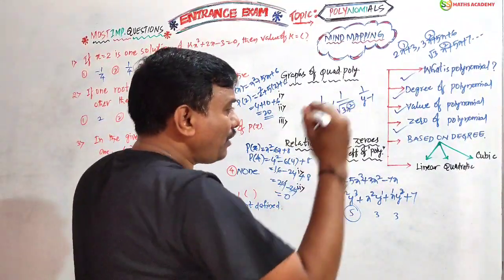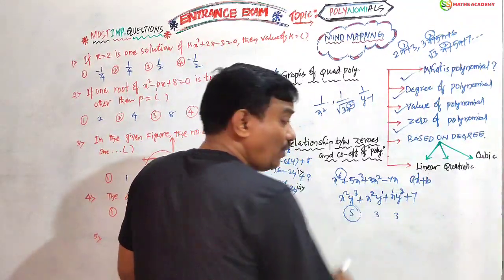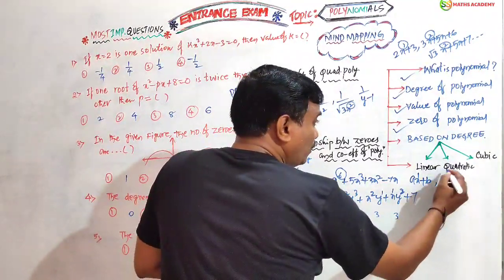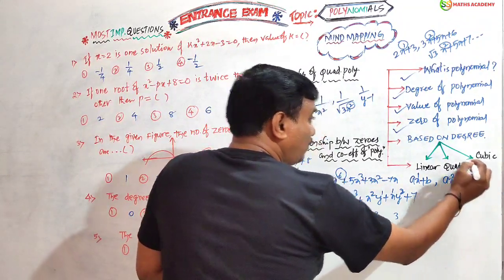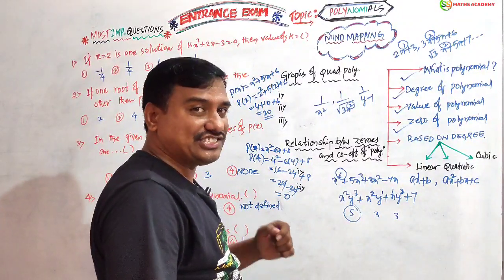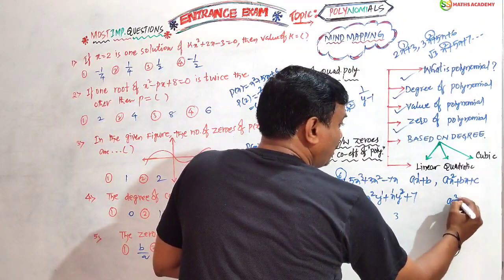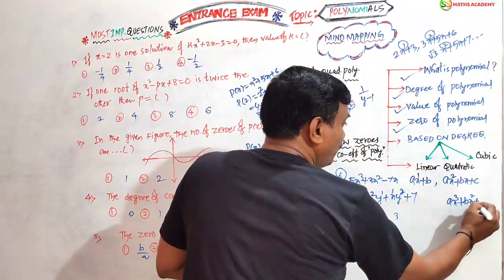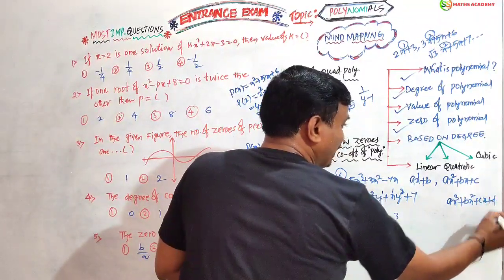The general form of a linear polynomial is ax plus b, its degree is 1. The general form of a quadratic polynomial is ax square plus bx plus c. When the degree is 3, it is called a cubic polynomial. The general form of a cubic polynomial is ax cube plus bx square plus cx plus d.